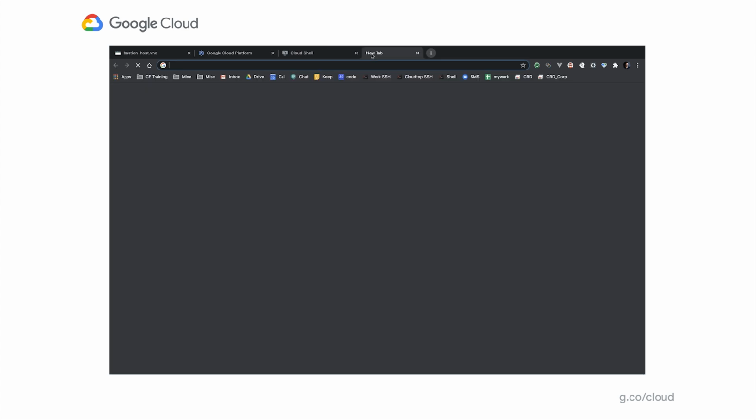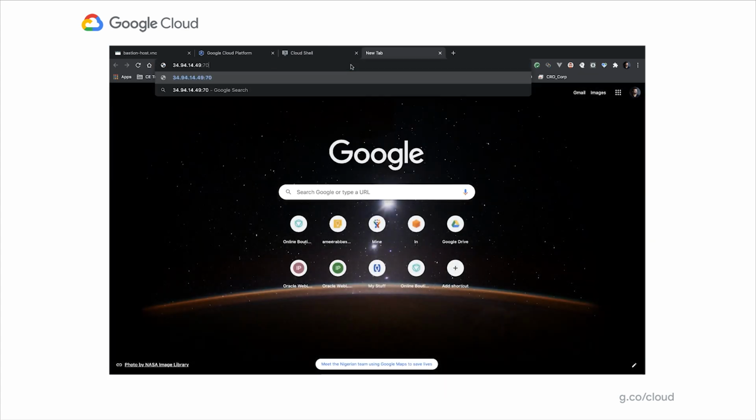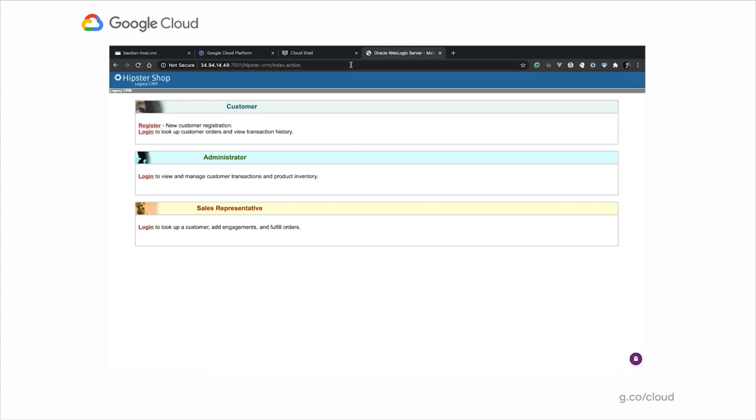So if we take that IP address, and go to the front end of that IP address, which happens to be at this URL, you can see that it's looking exactly the same. The only difference is now this application is running as a containerized application on Kubernetes in the Anthos platform versus a virtual machine in VMware. So very easily, we were able to use Migrate for Anthos, not do any kind of recoding or rewriting, and convert this application into a container, and then generate the artifacts that are needed to run this onto Kubernetes.